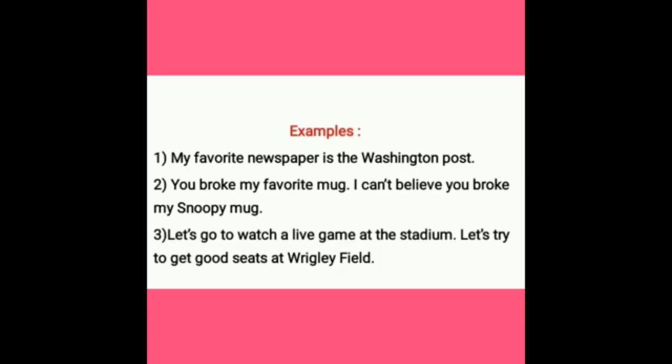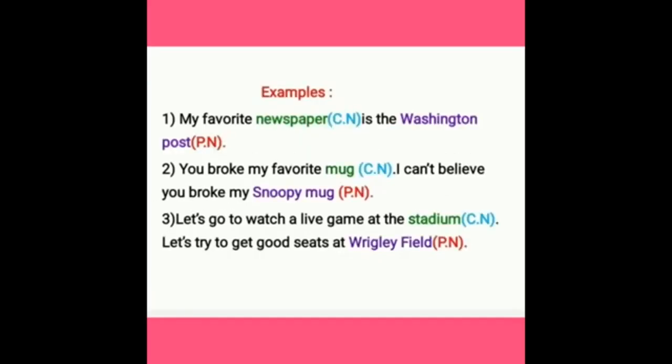Have you found that? Let's check the answer. My favorite newspaper: here, newspaper is a common noun and the name of the newspaper, Washington Post, is a proper noun. Second one, mug is a common noun and the name of that mug, Snoopy mug, is a proper noun. Third one, stadium is a common noun.